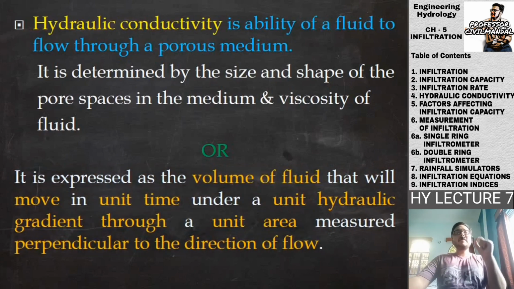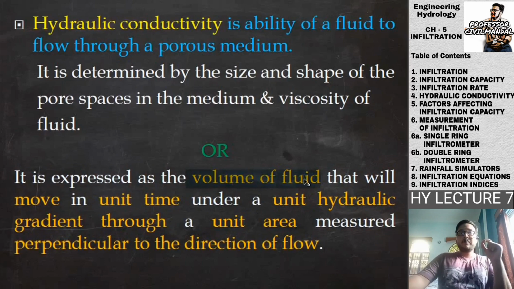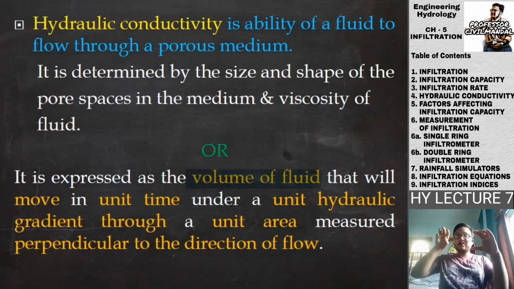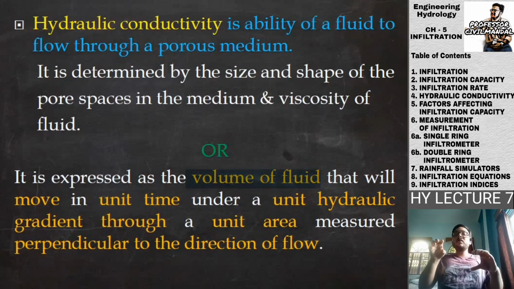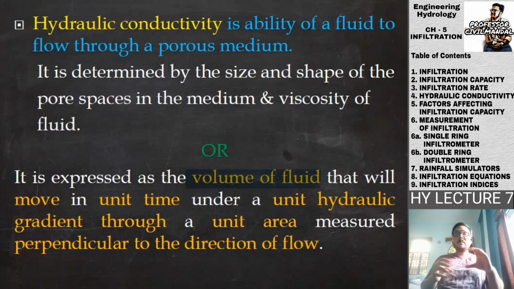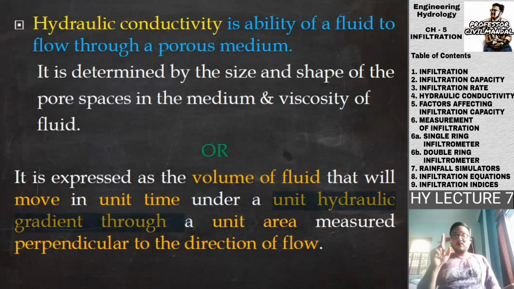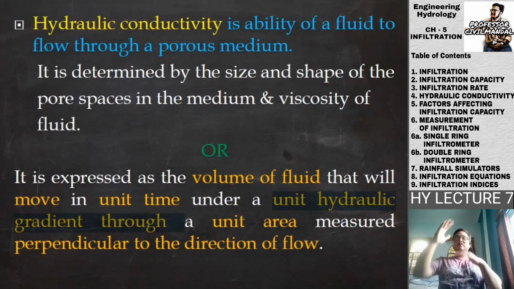So what it is saying is that it is expressed as the particular volume of fluid that will move in unit time. One time is fixed, that is known as our unit time, and the volume of fluid flowing in that unit time is measured under a unit hydraulic gradient. Of course, you will be maintaining one particular hydraulic gradient. It's not that you keep a very huge gradient at one stage and a very small gradient at another stage.